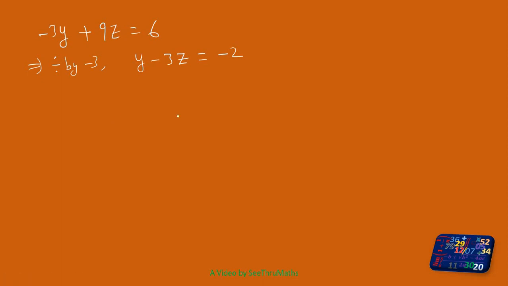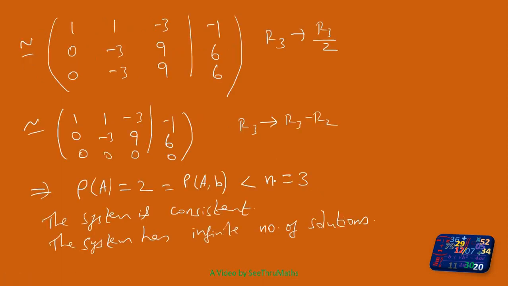See here, the n value is 3. If I put 3 minus 2, n value minus the rank of A or rank of A comma B, I will get 1. This 1 is very important.